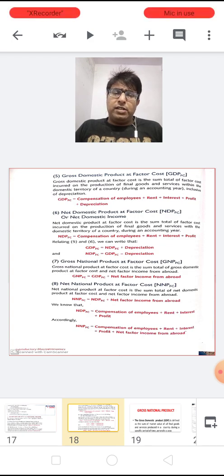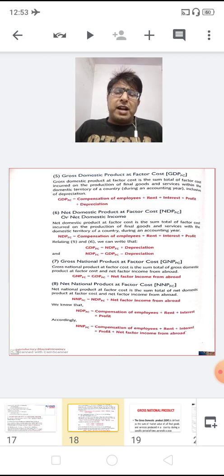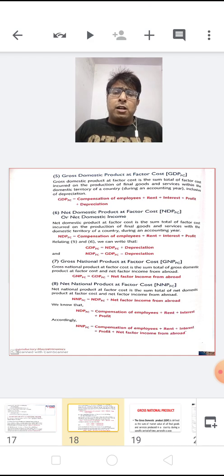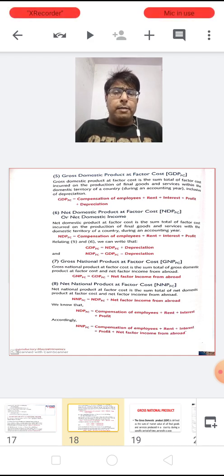Better with the slide, just see the fifth aggregate on the very top. It is gross domestic product at factor cost. What I have explained, it is the sum total of the factor cost incurred on the production of final goods and services produced within the domestic territory of a country during the period of an accounting year, inclusive of depreciation. That is why it becomes GDPFC.